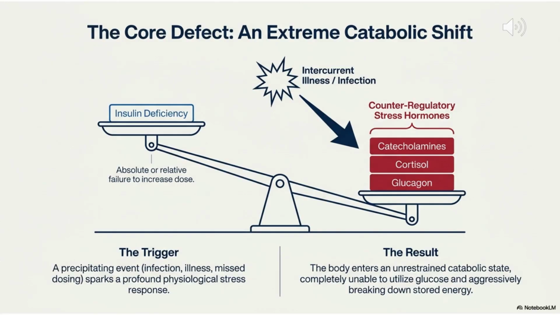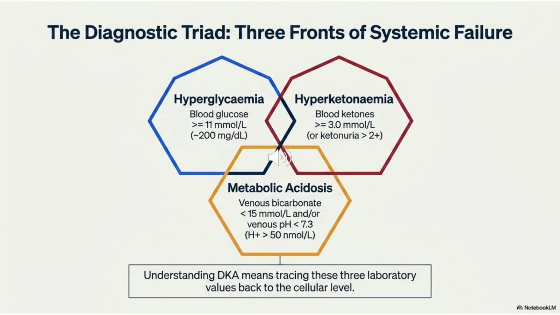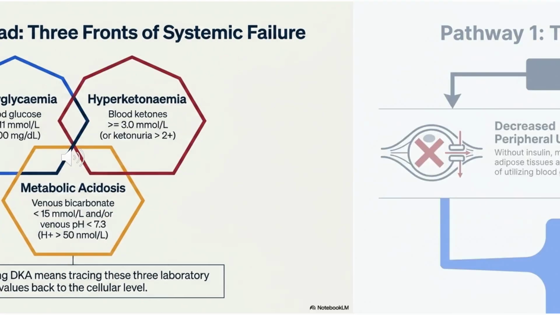DKA's core defect is an extreme metabolic imbalance. Insulin deficiency, combined with surging counter-regulatory stress hormones like glucagon and cortisol, shifts the body into an unrestrained catabolic state. This creates a paradox. The blood is full of glucose, yet the cells are starving. DKA is defined by a triad: hyperglycemia, hyperketonemia, and metabolic acidosis. These are not independent. They arise from the central problem of insulin deficiency and hormone excess. Understanding this linkage makes the diagnostic laboratory findings predictable.